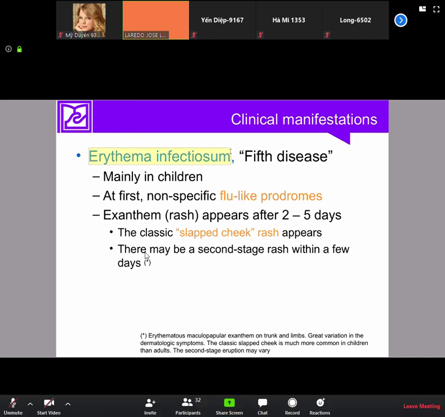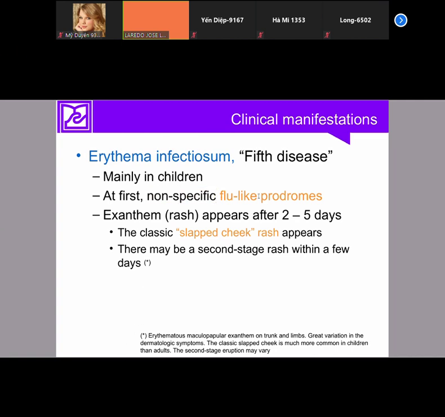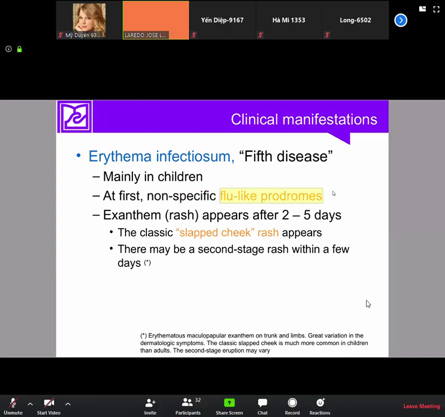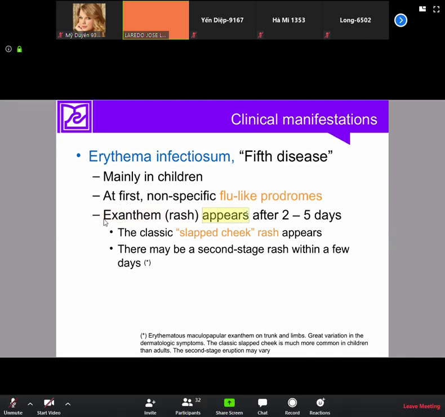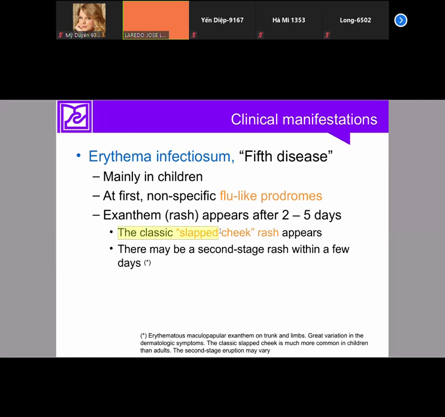Erythema infectiosum is a mild disease, non-specific, flu-like symptoms, fever, headache, myalgia, respiratory symptoms, and a few days later, the exanthem appears. In children, the typical exanthem is the slap cheek rash. This is the typical exanthem that appears after a few days, typical in the face.